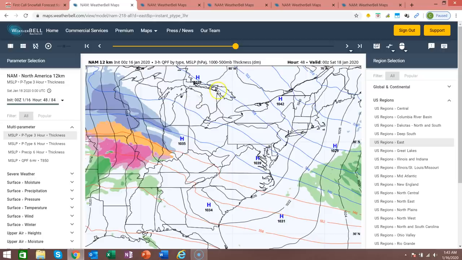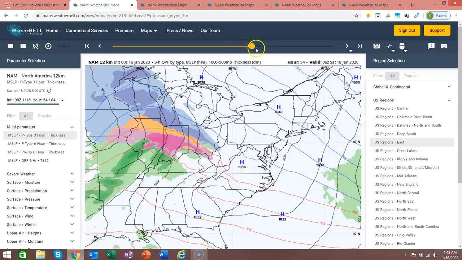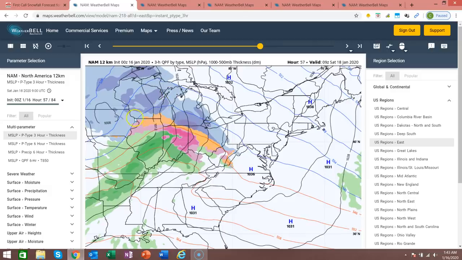Our high pressure is sitting over Canada, and this will allow for cold air to funnel into the region as this low pressure pushes its way northeastward. Typically, with low pressure tracks to our northwest, this would result in an all-rain event because low pressures spin counterclockwise. This means that southerly winds will be the result from this system cutting to our northwest.